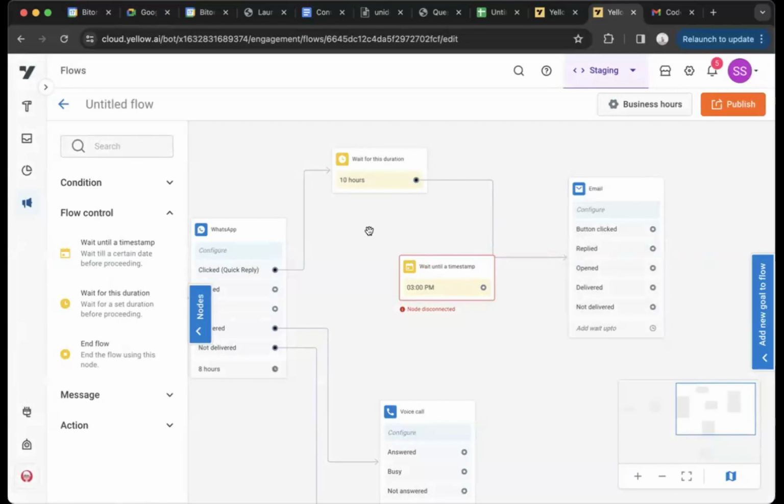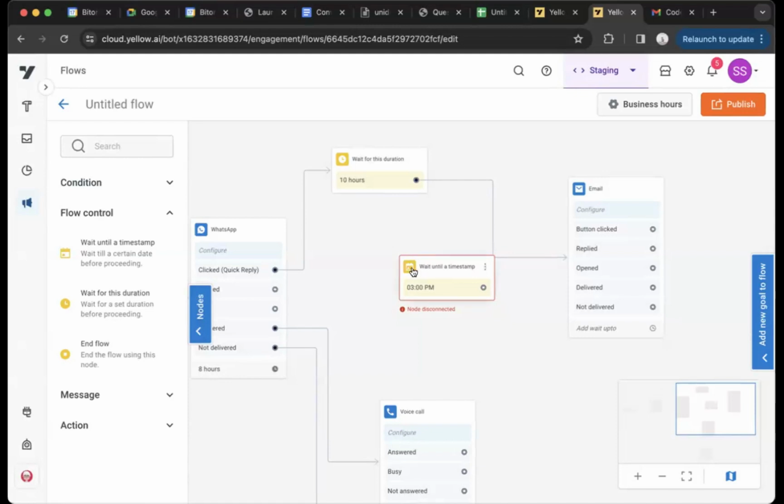This was one of the advantages that we discussed over outbound: it is not just a single channel message, a single message node that's executed over 2, 3 hours. It can span over multiple days because, as we saw, you want to retarget your users again and again to increase the chance of conversion. Now, wait until timestamp over here takes care of that exactly.